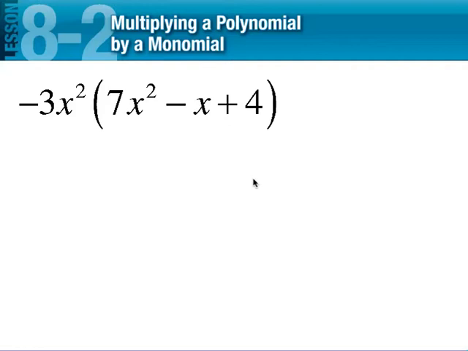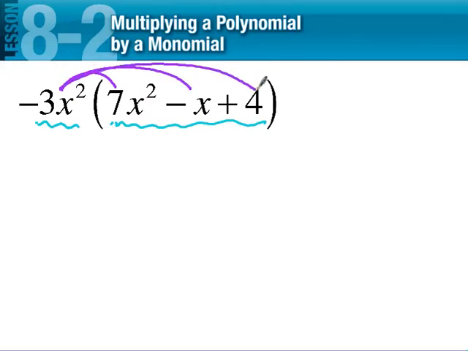One. So basically what we're doing is we're taking something here. This is a polynomial right here. And we're multiplying it by a monomial, a single term. So that's what our problems are going to be looking like today. And so all we need to do here is distribute that negative 3x squared to each of these three terms. Okay, that's all you're doing. You're distributing to each of the three terms.